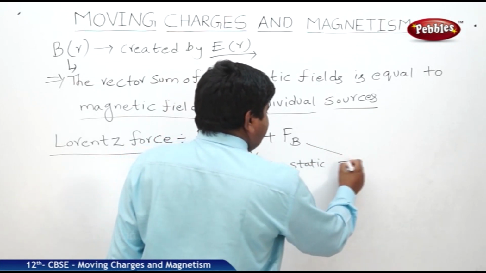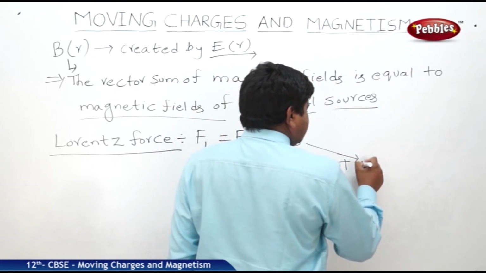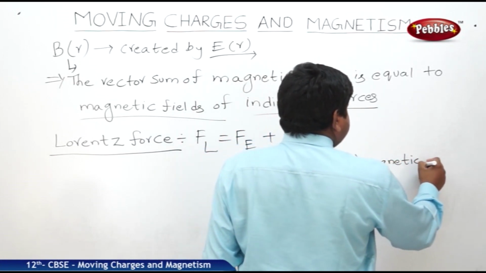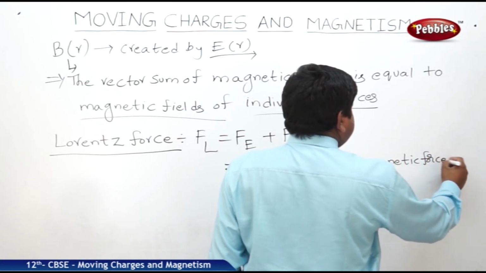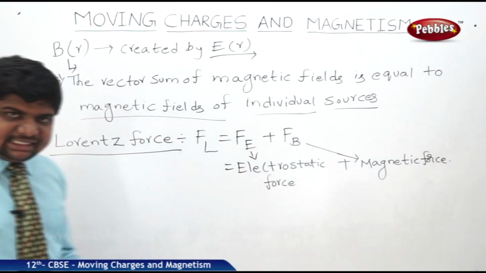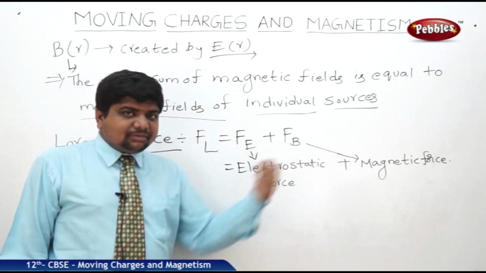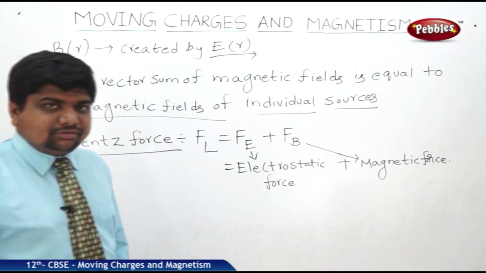What is this Fb? Magnetic force. How these two are related, what is the equation, and what are the rules to find the direction of the magnetic field, we are going to see now.